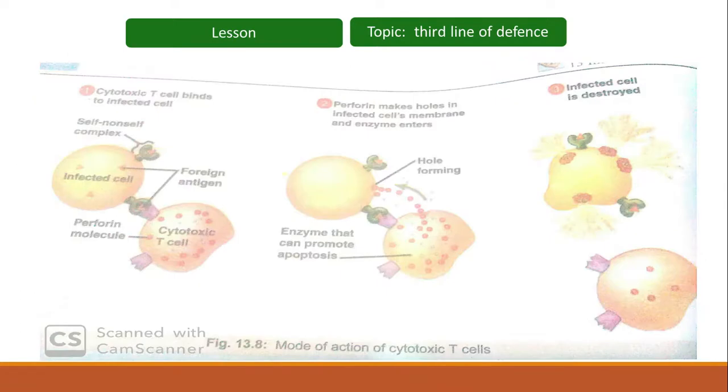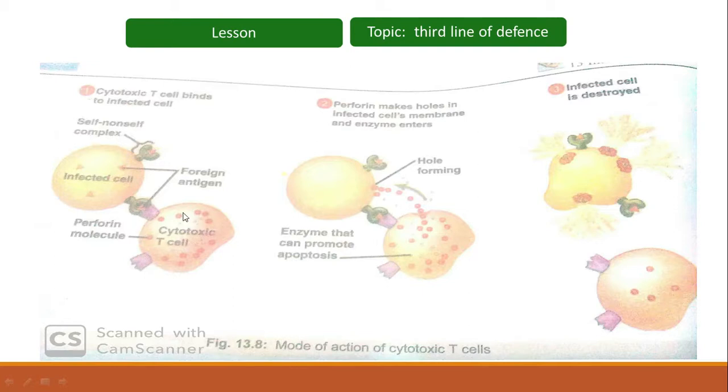Now here you can see the mode of action of cytotoxic T cells. Cytotoxic T cell binds to infected cell. Here you can see that this is a cytotoxic T cell. It will bind to the infected cell, because the infected cell is showing the parts of the antigen on its surface with the help of its own protein, and this complex is now referred to as self non-self complex.